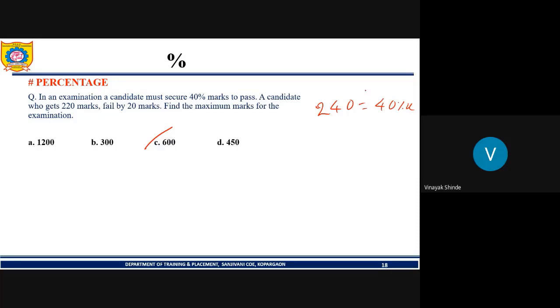So what will be 240 divided by 40%? Sorry, here make it 40%, so 240 times 100 by 40, with the 100 in the numerator. So what is it? It is 600. So the answer is option C, 600.